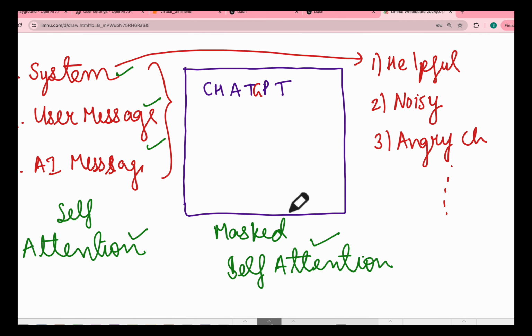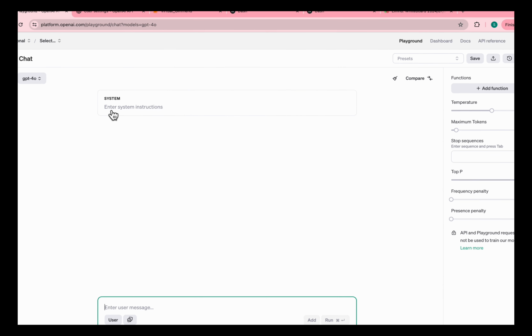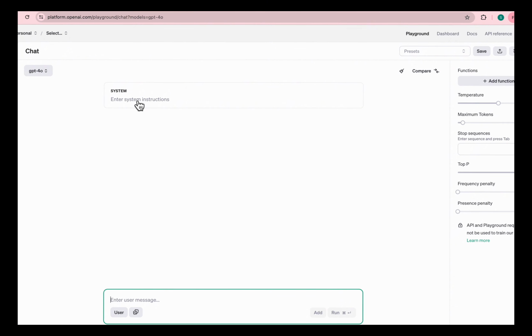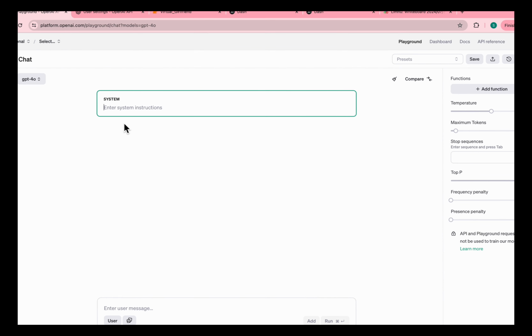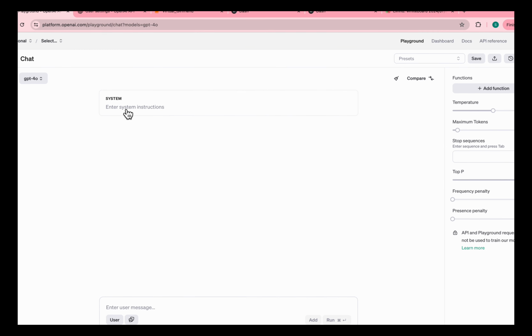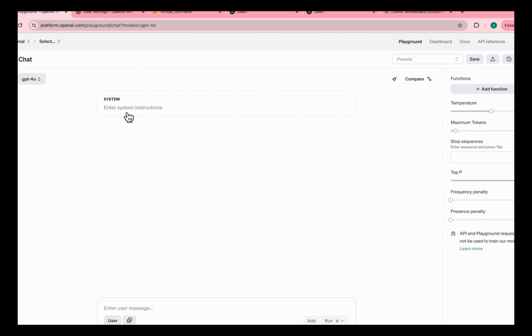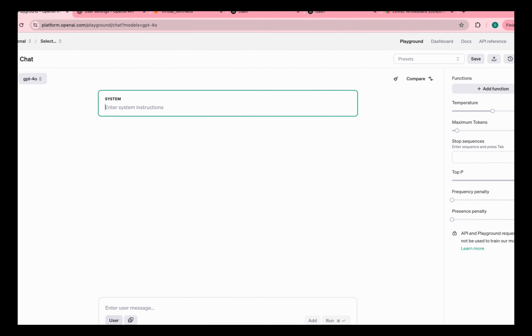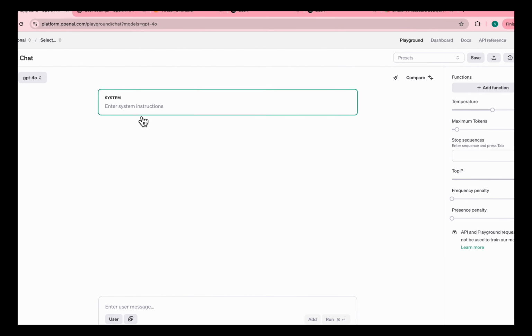For example, let us say you all have been using ChatGPT, right? This is the OpenAI Playground. So what you can do here is, if you see, there is a system message. Right now, by default, there is some setting in ChatGPT, the way you see the reply. You can change that setting from here. And second is a user message, what you are going to enter.